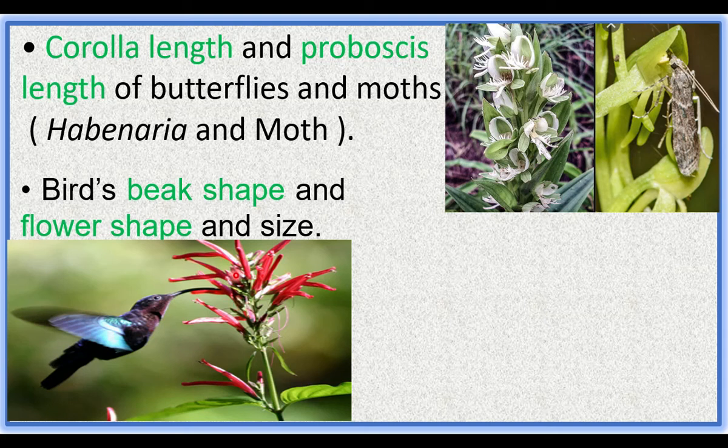This particular flower is pollinated by the particular organism. And what is the advantage of this bird? This bird alone can take nectar from the flower because of its beak shape. Another bird cannot collect nectar from this flower. So co-evolution helped both the organisms.